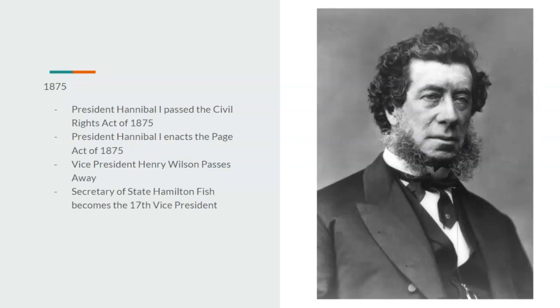1875, President Hannibal I would pass the Civil Rights Act of 1875, as well as the Page Act of 1875. However, Vice President Henry Wilson would pass away during his first term, whereas Secretary of State Hamilton Fish would succeed up the line to become the 17th Vice President.